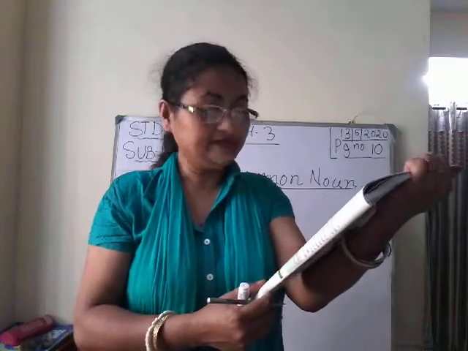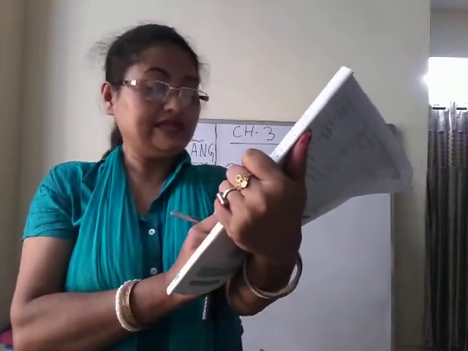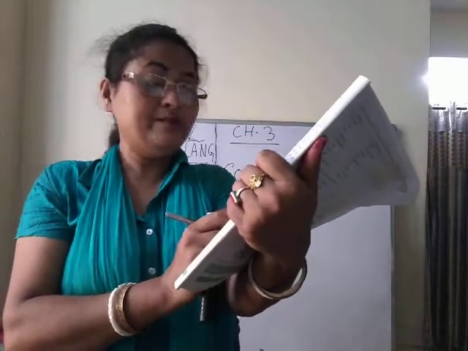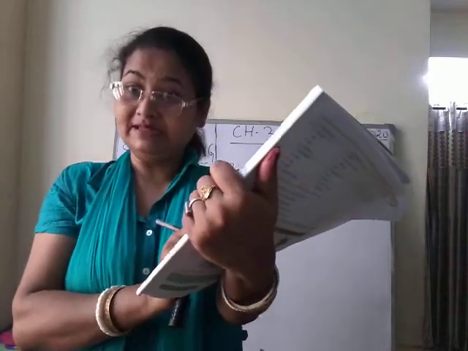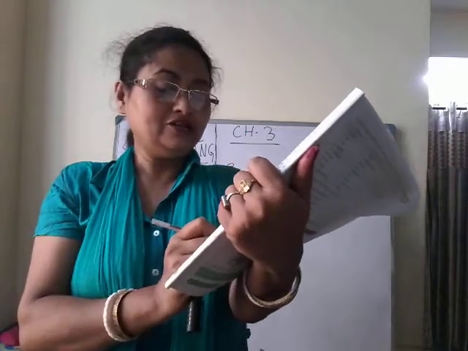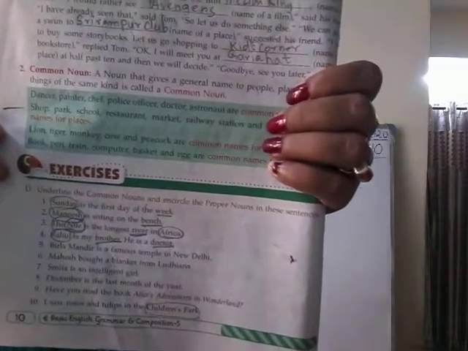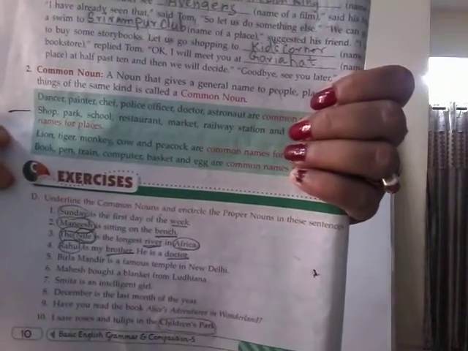Next, number 4. Rahul is my brother. He is a doctor. Rahul is the name of a particular boy, so you will encircle Rahul, proper noun. Brother may be anyone, isn't it? So brother is a common noun. You will underline. And again doctor. He is a doctor. Doctor is a common noun, so you will underline doctor. Clear?